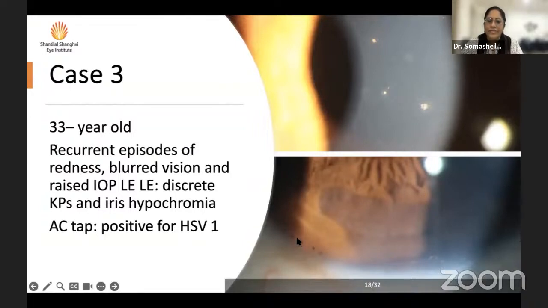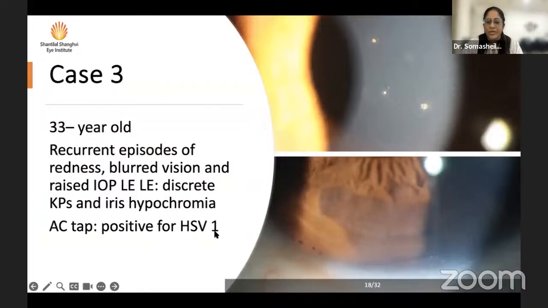Some keratic precipitates inferiorly as well. And again, you can treat this patient with oral acyclovir to start with, because his pressures were more in the 30s actually. But we did an AC tap. It was positive for HSV1 DNA.